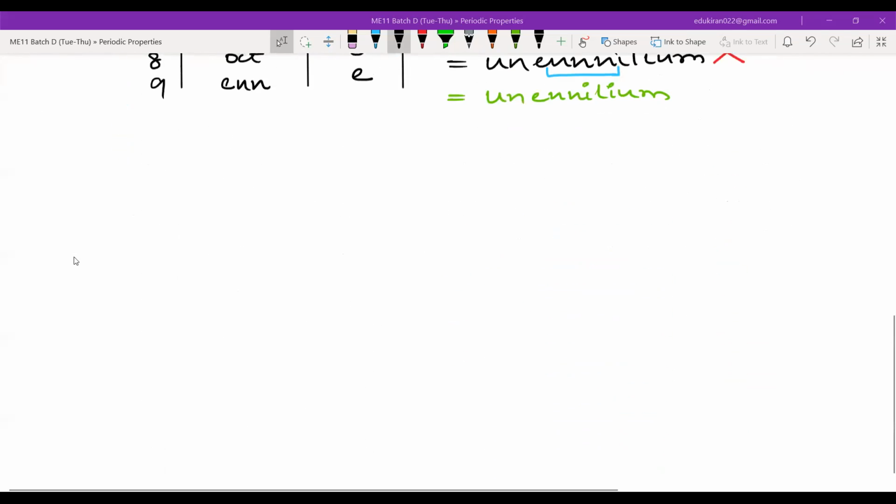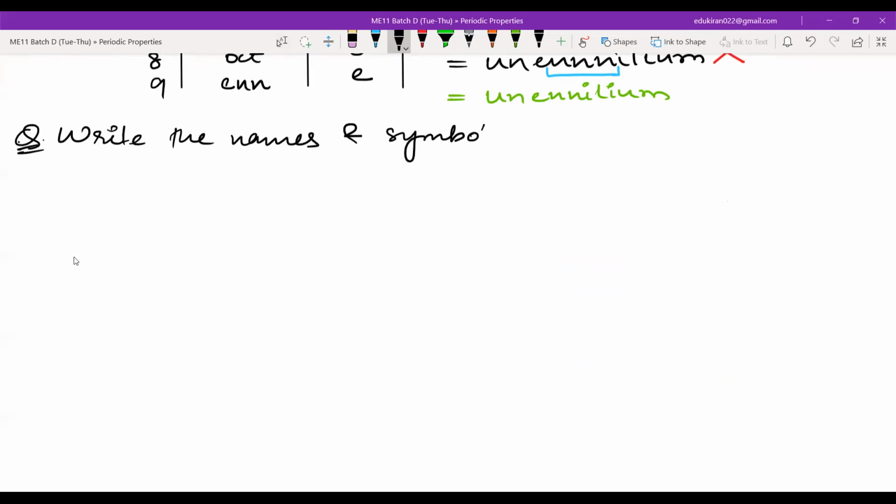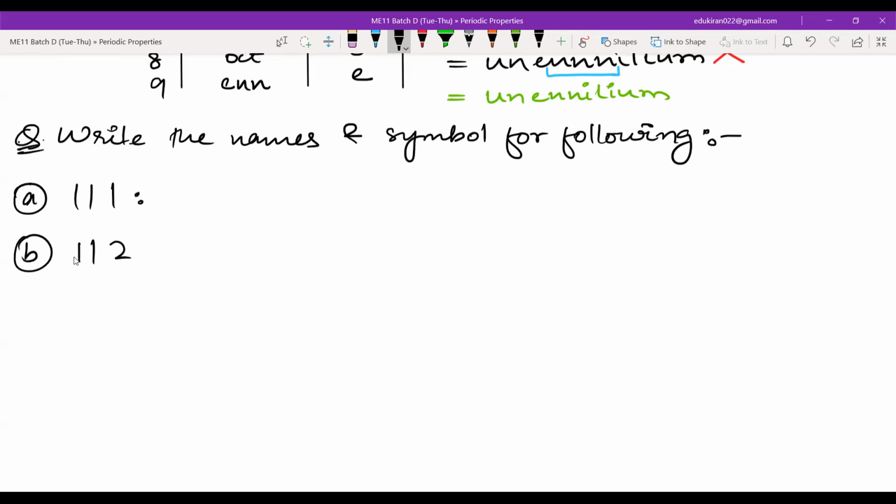Now you will try this out question. Write the names and symbol for following: 111, 112, 113, 109. So just these four, and then in homework you will write the rest of them. In homework.